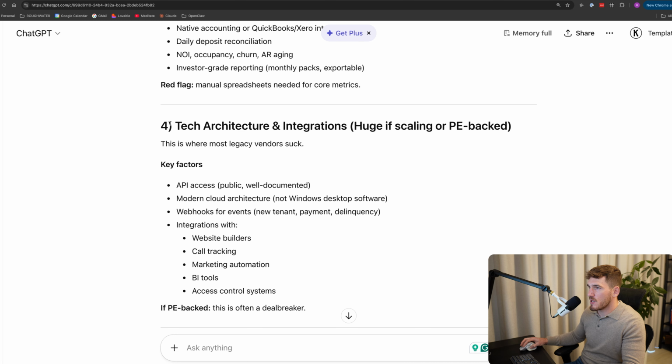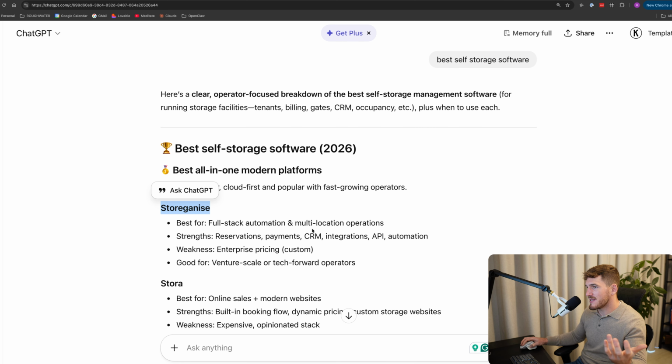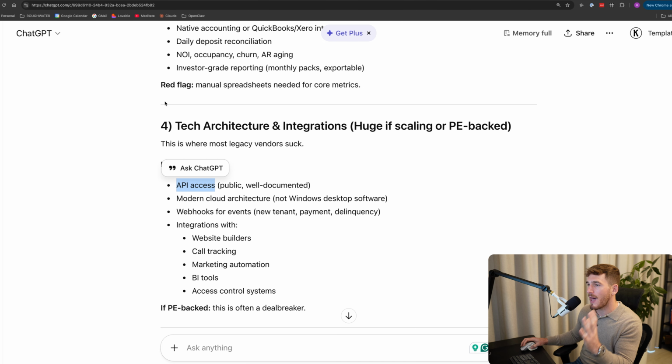So for example, it's looking specifically at tech architecture and integrations. So it's looking for platforms that have API access. So if this website has the ability to have API access, which you can see it does, by mentioning that in its online presence, it makes it more likely that it gets recommended. So you're going to use this answer to create a checklist. You can just write it down.